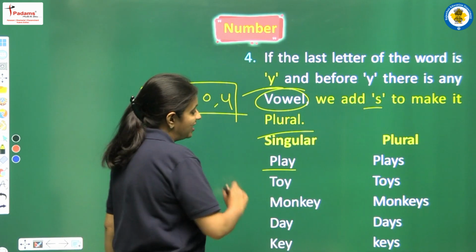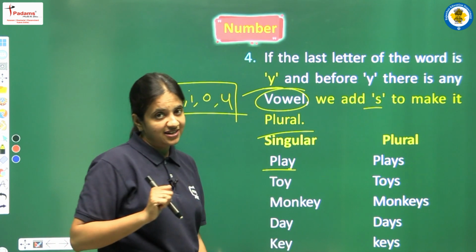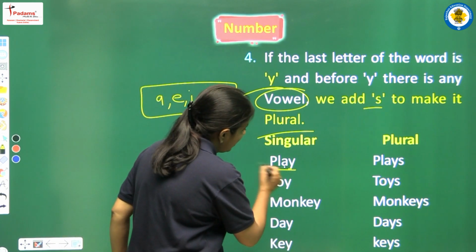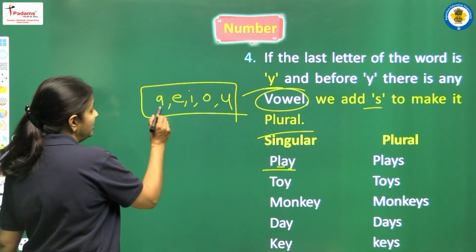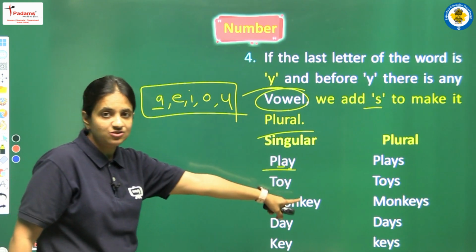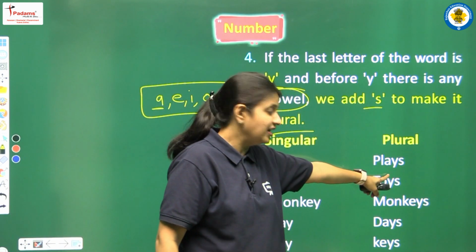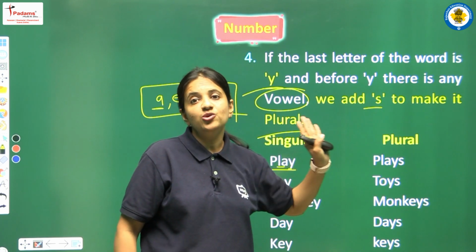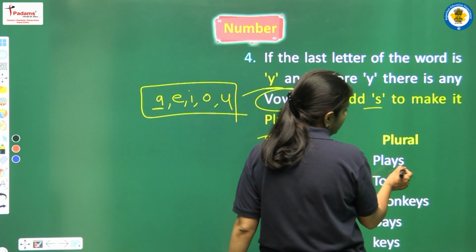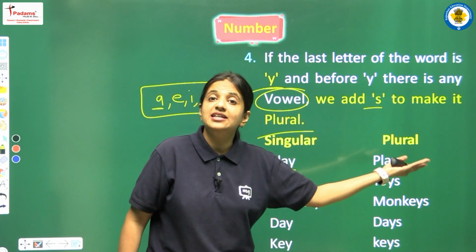So the first word that we are having here is play. Look at the last letter, it is Y. Before Y we are having A. So A, yes, is in the category of vowel. So we can see that yes, we are having a vowel before Y. So how can we convert it into plural? We don't need to remove Y, we are just adding S. Okay, so play will be plays.